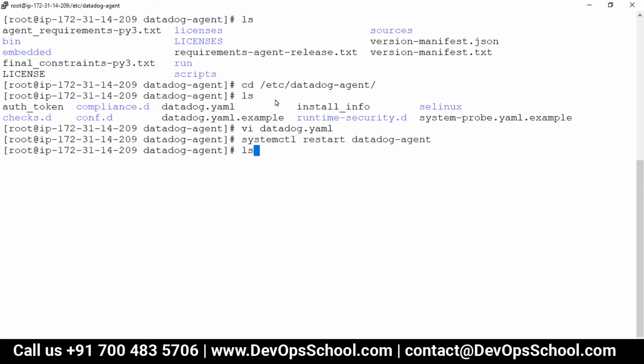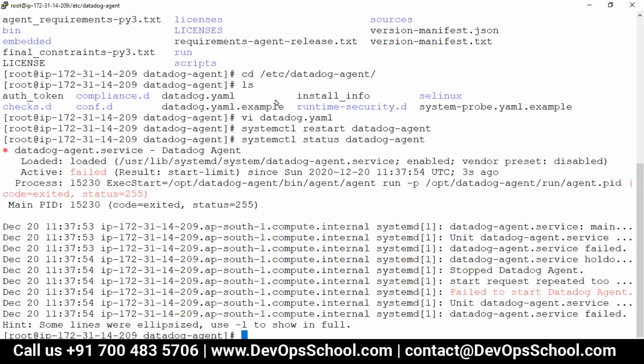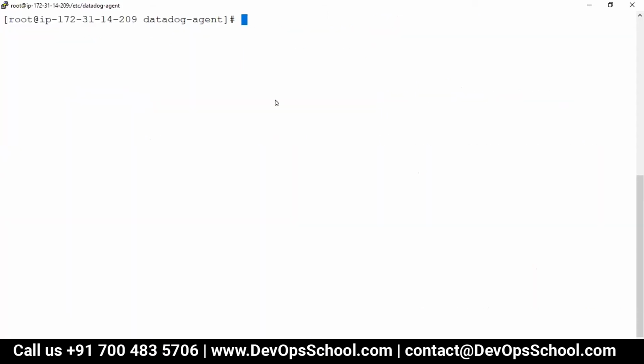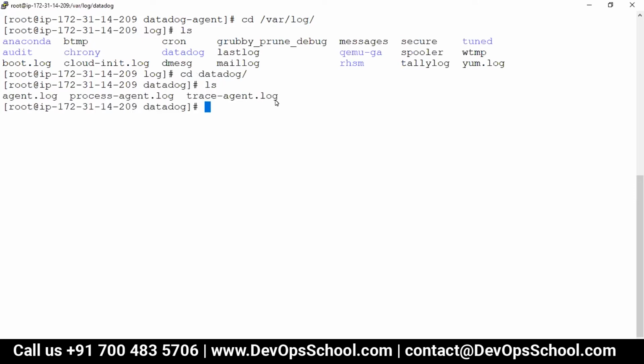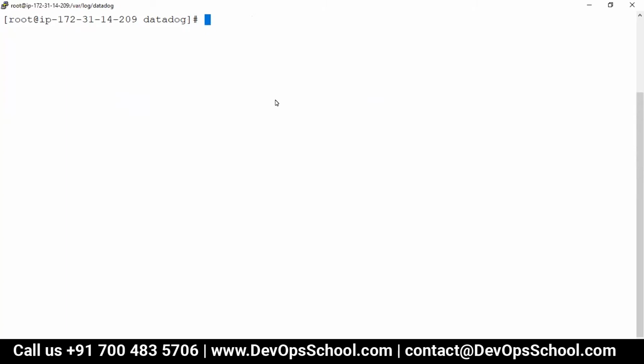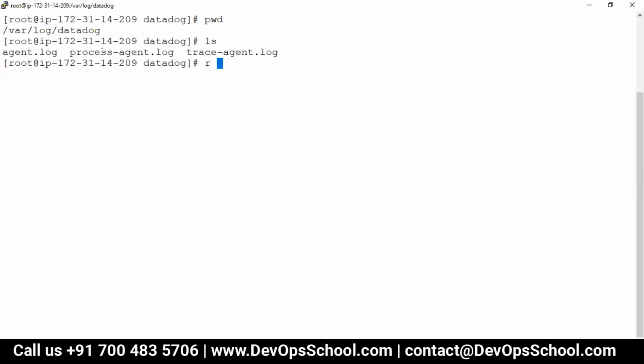Restart, status. So go to the var log, and here I want to see what the error is. So the best strategy to see the error is to first generate it.